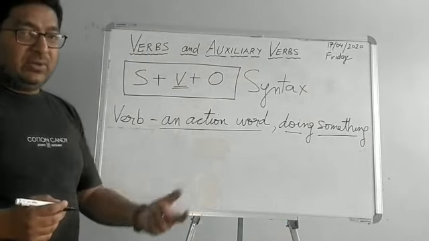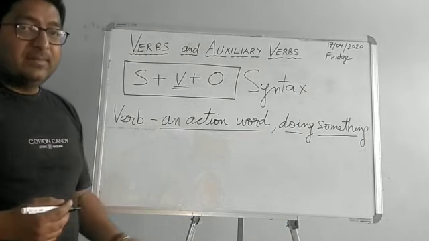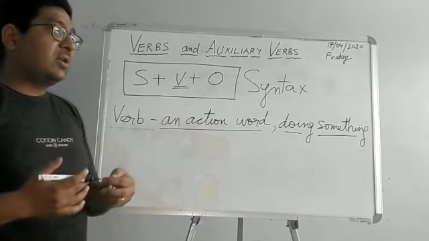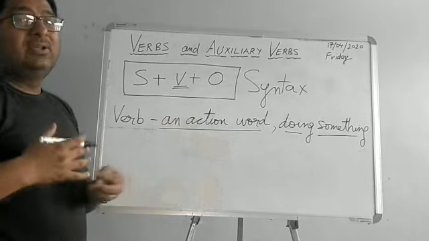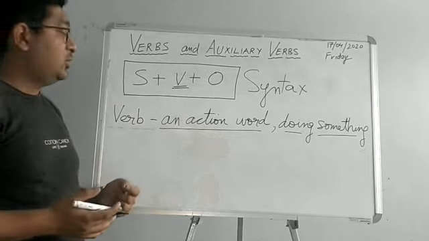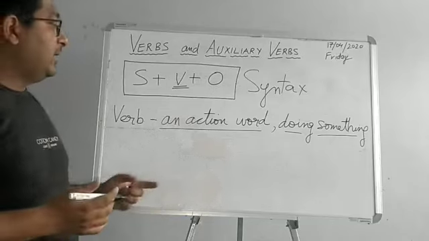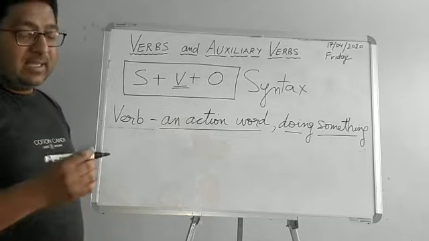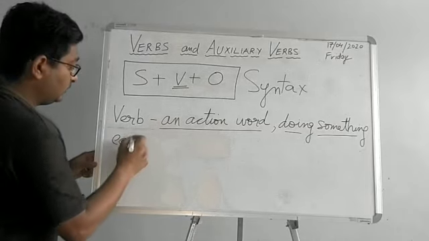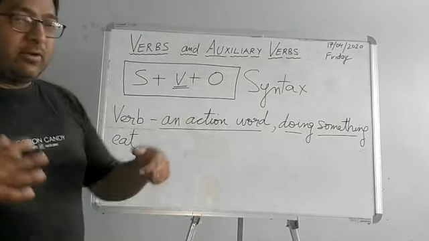Let me just introduce you to a few of the verbs, and then we'll see how the forms of verb change according to tense and according to its usage. That will be a new lesson, a new video that I will be shooting. But for the time being, a verb is an action word, doing something. For example, if I say eat, it requires some action.